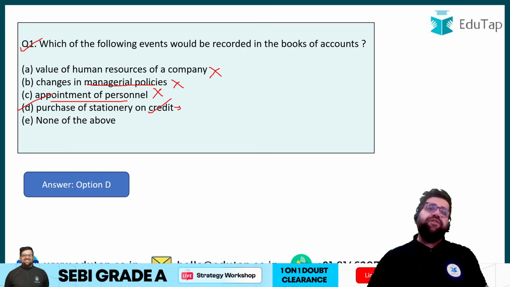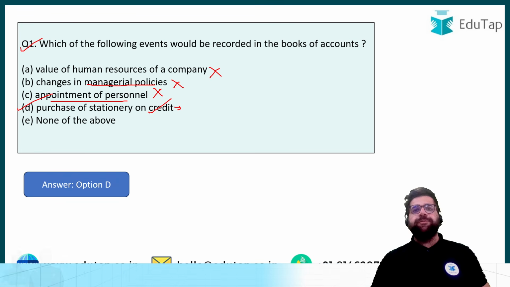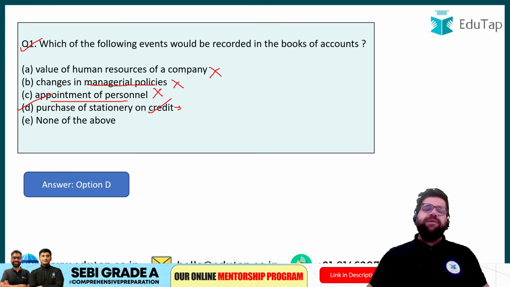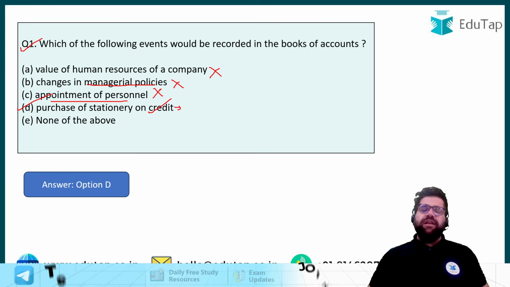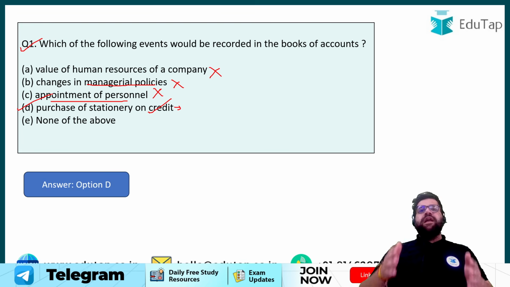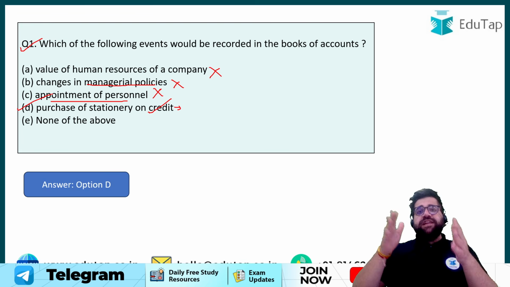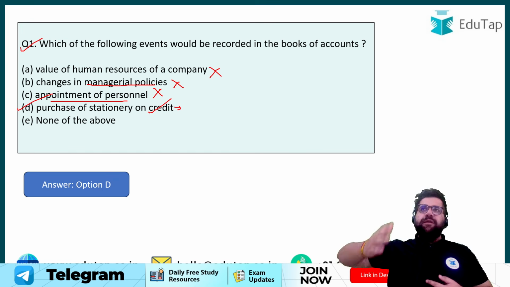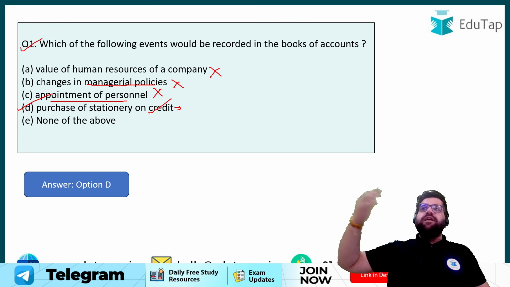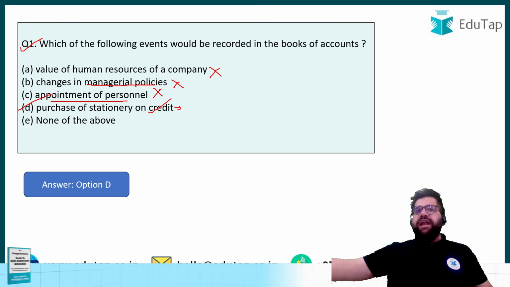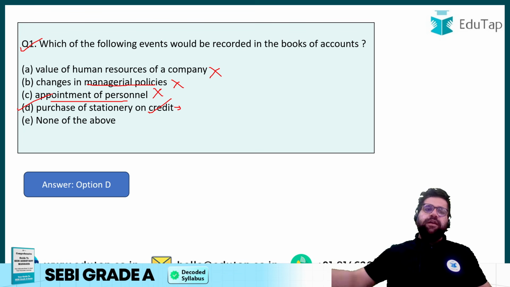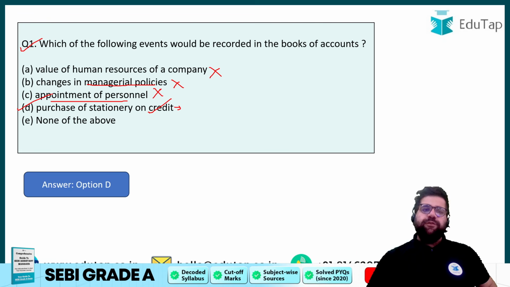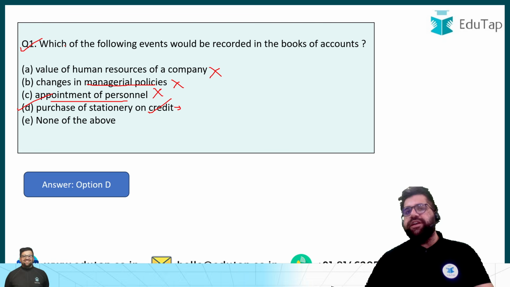And there are two types of economic events, internal and external. Internal economic events are happening inside the company, for example, salary paid to the employees, right? But external economic events are happening outside the company, by which I mean between the company and some other party. For example, a company making a payment to a supplier, or a company collecting a payment for goods sold, right? So an economic event can be internal and external, right? Therefore the correct answer over here will be option number D.